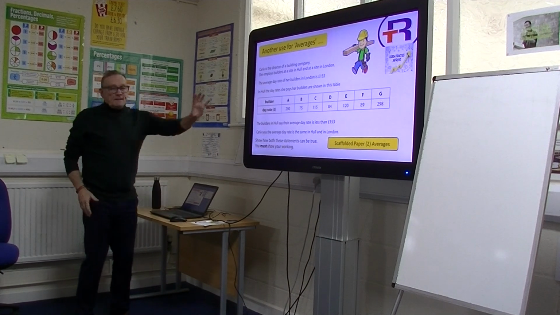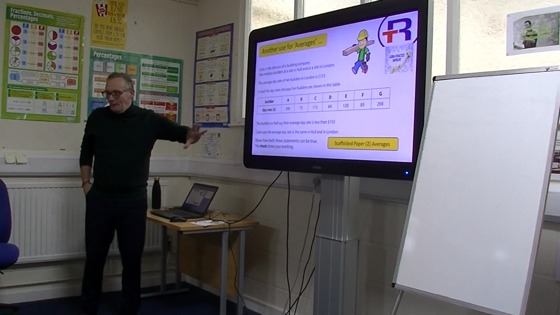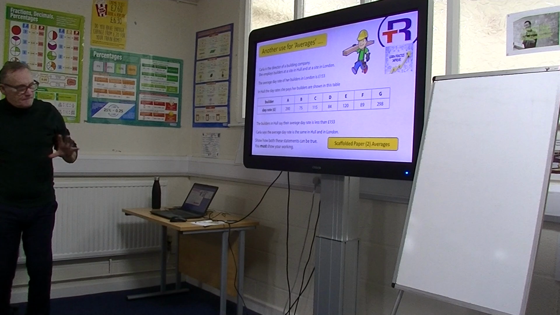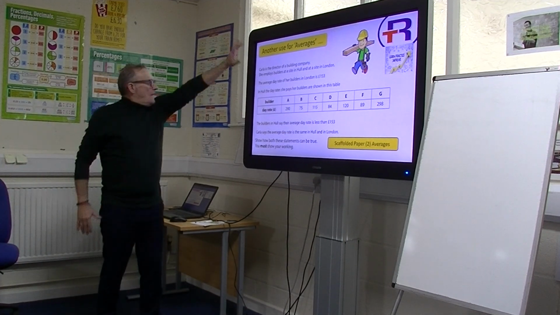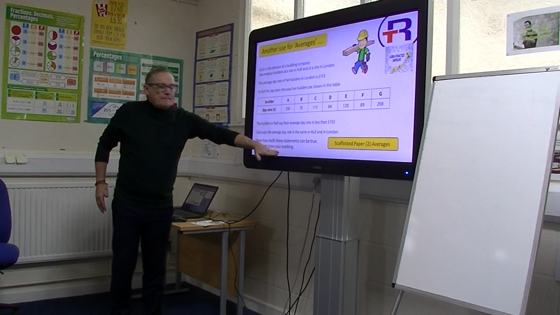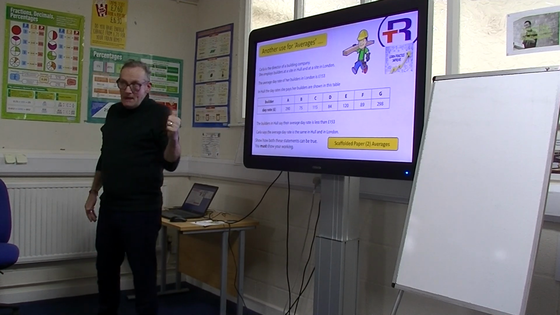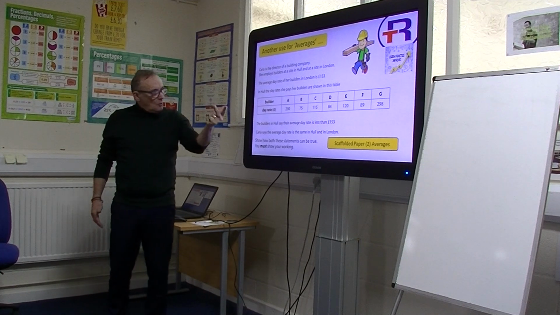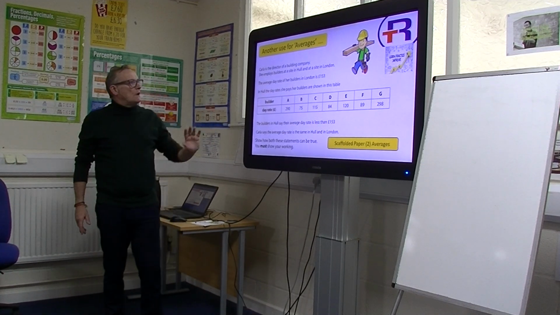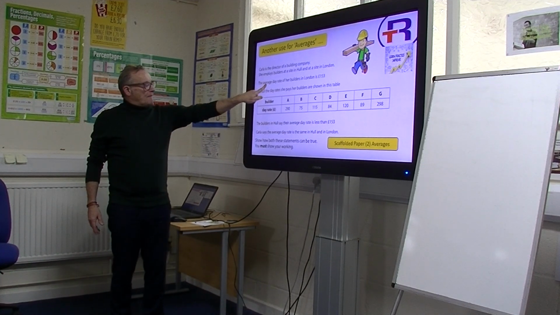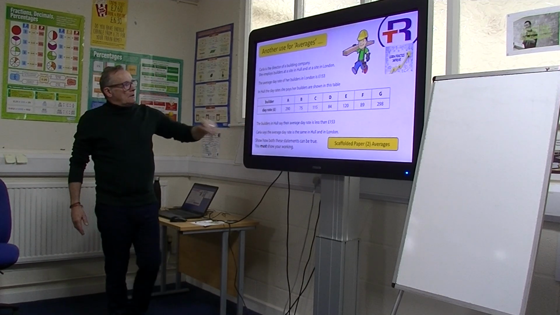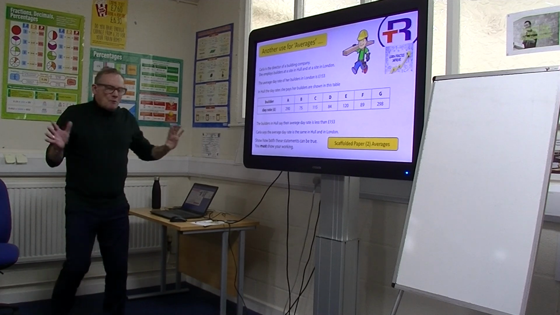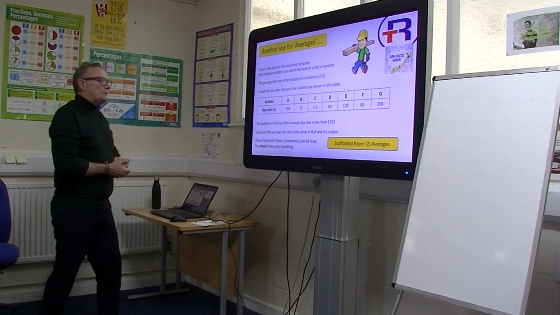So this is a typical exam style question now of averages, okay? And I've used the word averages because that particular question doesn't tell you whether it's a mean, a median, a mode, or a range question. It just says the word average, average, average. So let's first of all read the question and then we'll decipher it.